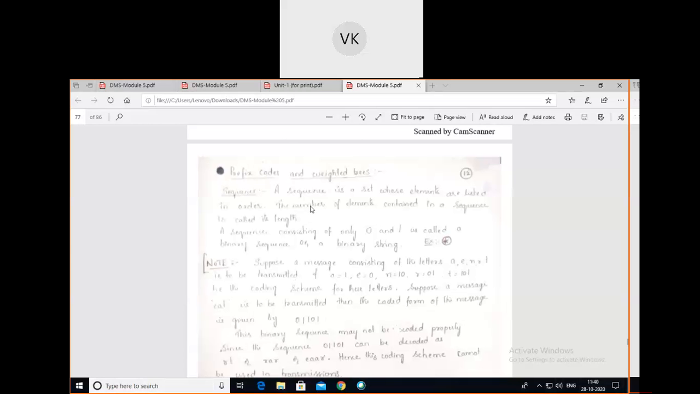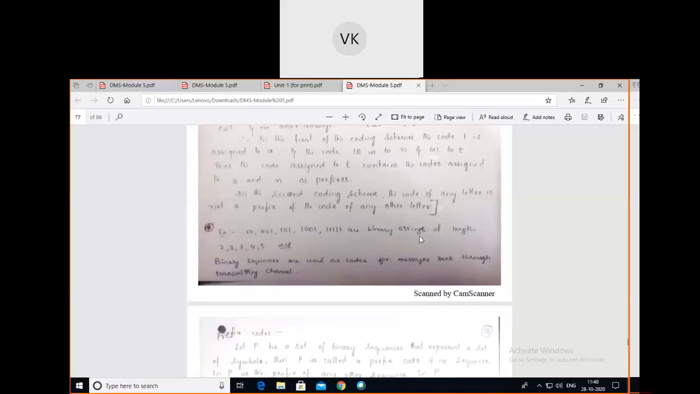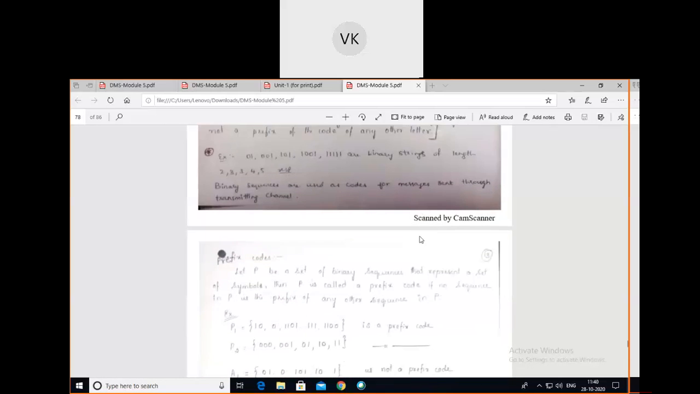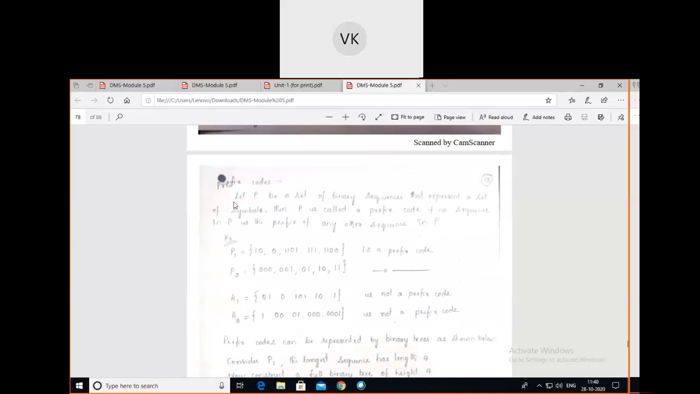Prefix code. First, you should know the meaning of the prefix code. We have already gone through the definition of the prefix code. Here you see, let P be a set of binary sequences that represent a set of symbols. Then P is called a prefix code if no sequence in P is the prefix of any other sequence in P.